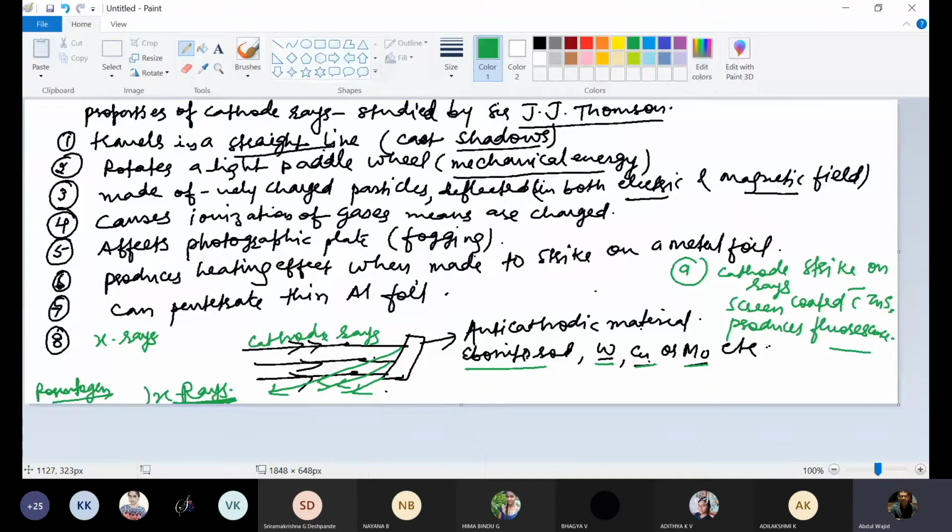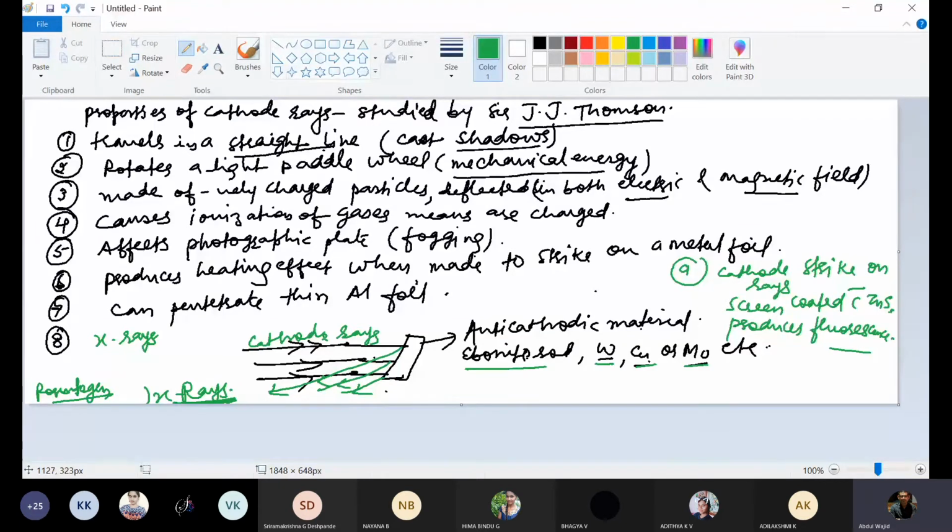Once sufficient cathode rays are there, after some time, as I told you at the beginning, they will start originating from the space between cathode and anode. But initially, origination is from the cathode only. Electrons will be coming from the cathode only. Then those high speed electrons will be bombarding the molecules of the gases inside the discharge tube.